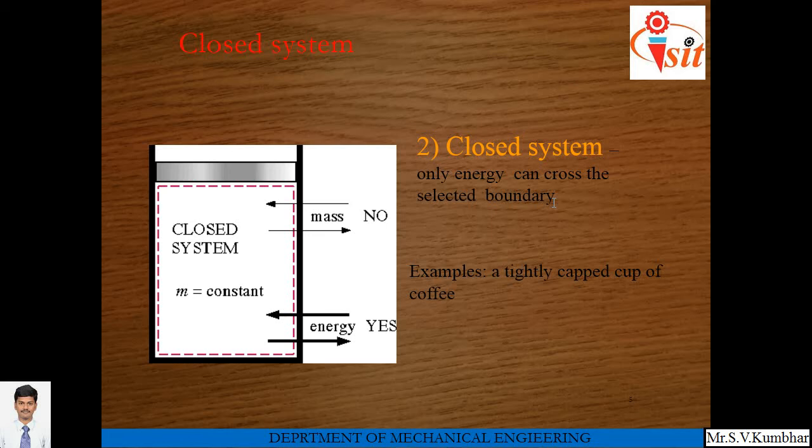So mass remains constant, but energy transfer takes place in a closed system. Examples are a tightly capped cup of coffee and a piston and cylinder arrangement in which gas is enclosed.